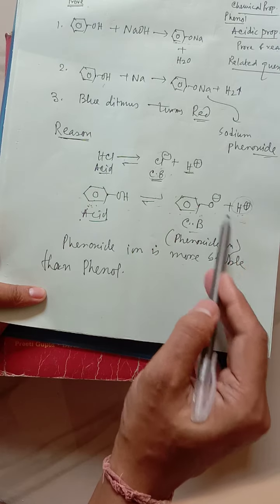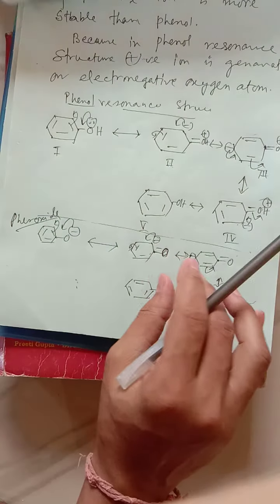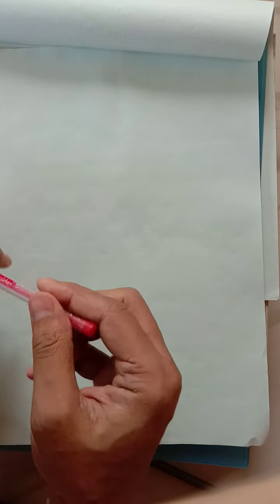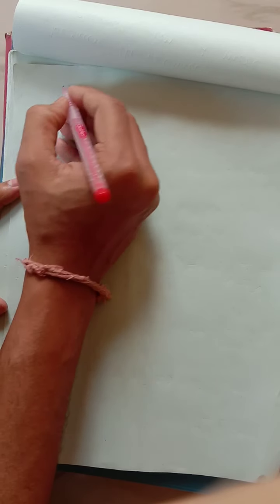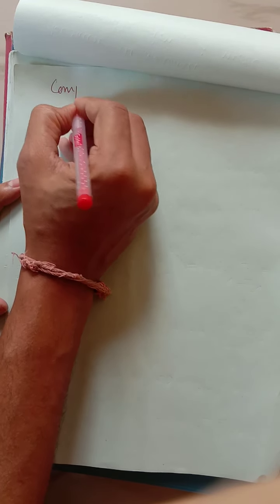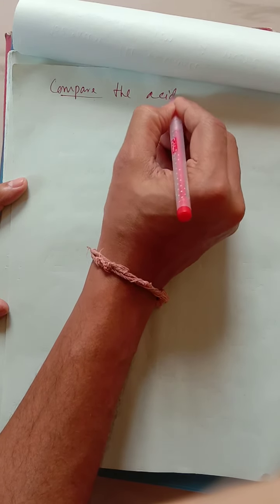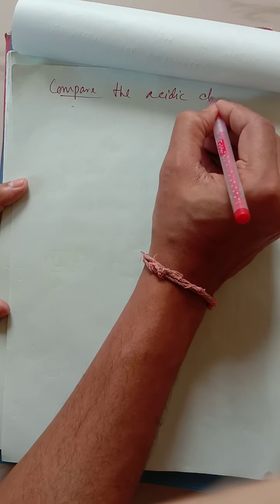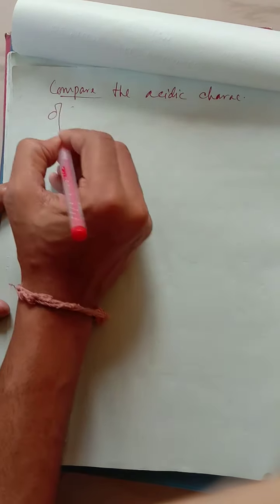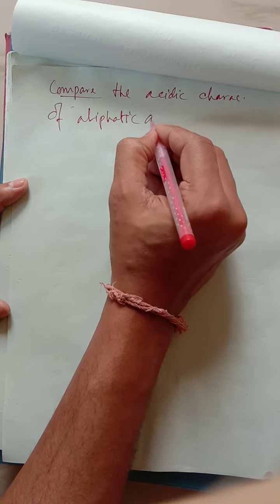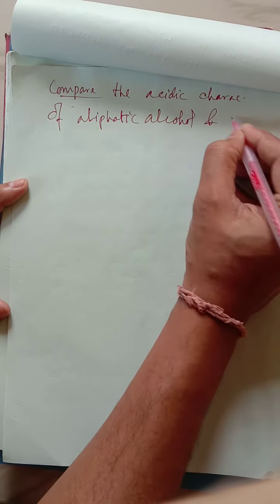As it moves forward, we get H+, and that's why phenol is acidic in nature. Now I am giving some related questions here. Very important questions are there. First of all, compare the acidic character of aliphatic alcohol and phenol.